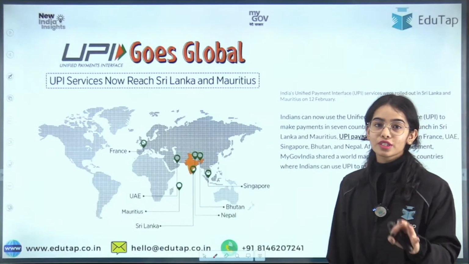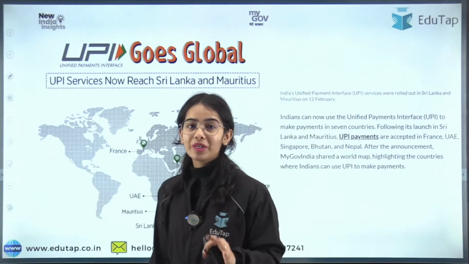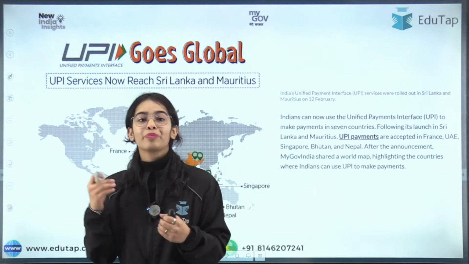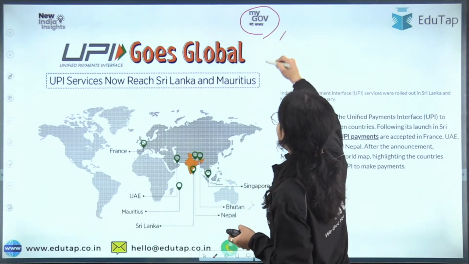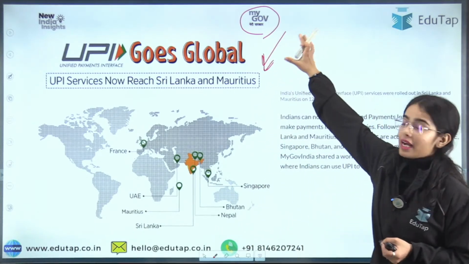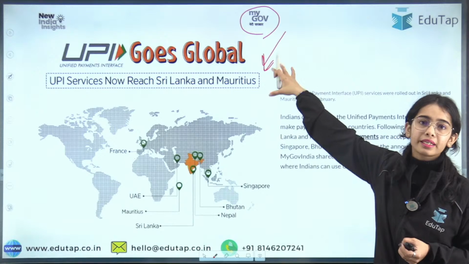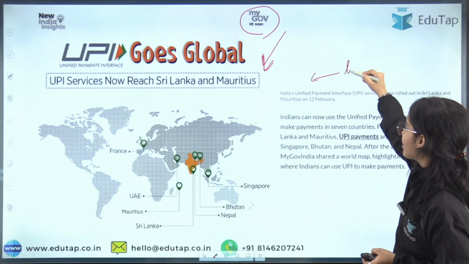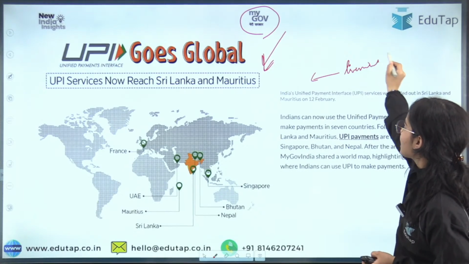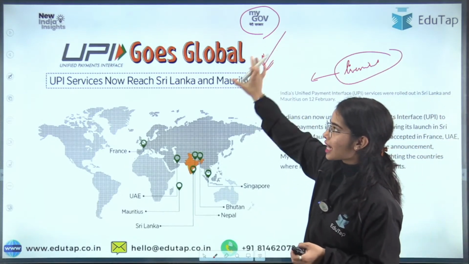So starting with the first news article, that is UPI, India's power. Okay, so UPI goes global. This is the picture that has been released by My Government on their LinkedIn. This picture was released, and this was shown in the Live Mint newspaper. Okay, and that's why I have brought this for you. So this has been released.